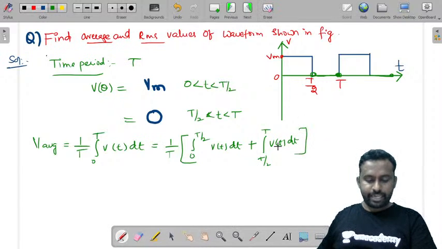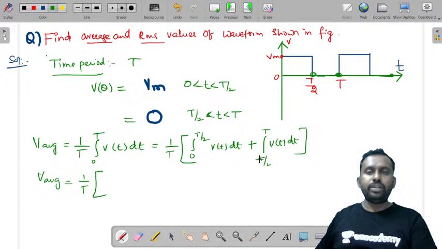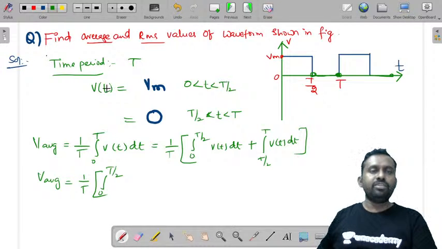This is what you have to write. So V average is equal to 1 by T, and from T by 2 to T its value is 0, so this term is 0. From 0 to T by 2, V of T value is Vm. So this is Vm dt.